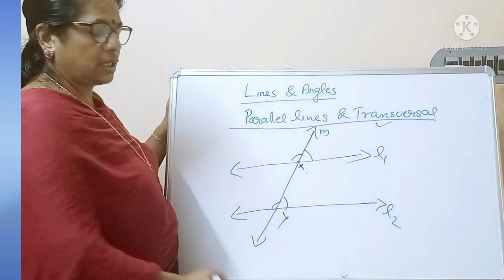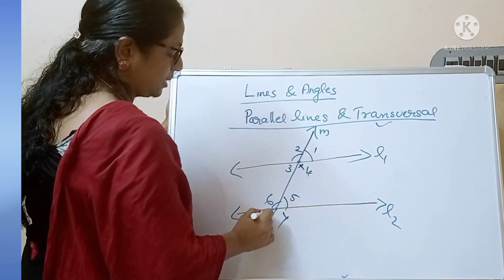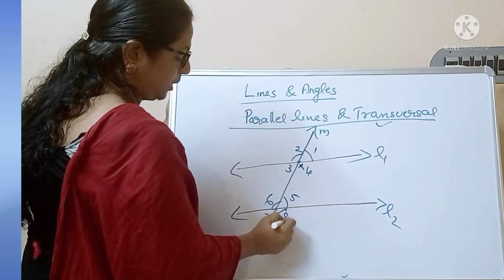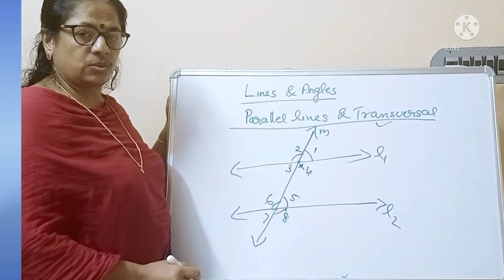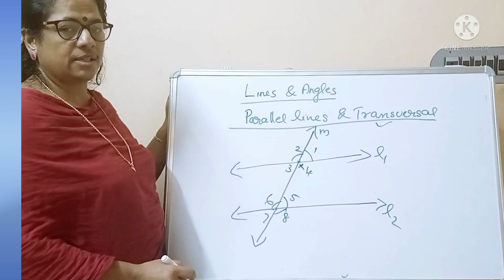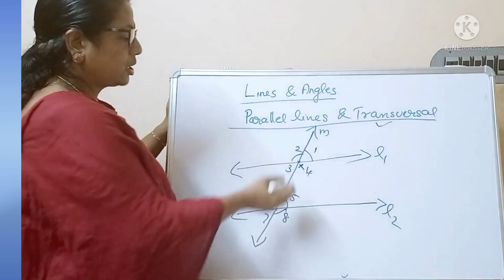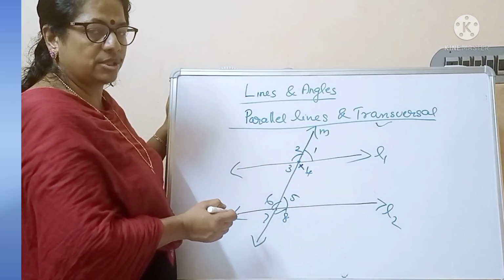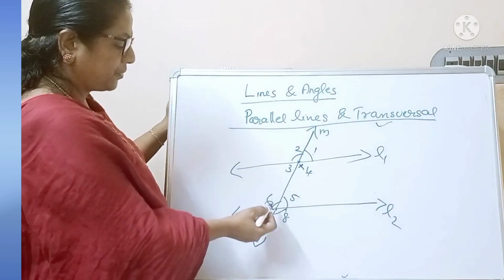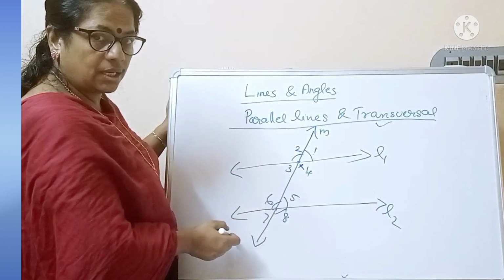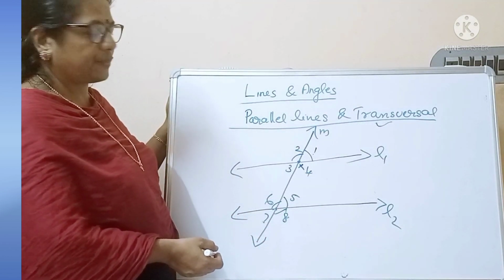Let us number the angles 1, 2, 3, 4, 5, 6, 7, 8. There are 8 angles formed by a transversal when it intersects two parallel lines. And we know that 2 and 4 are vertically opposite angles. 1 and 3 are also vertically opposite angles. Here in this set, 6 and 8 are vertically opposite angles. 5 and 7 are also vertically opposite angles.